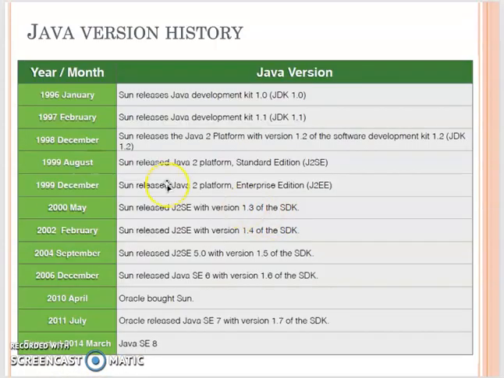Before we finish this video, here is a short history of Java versions. You can see we start from JDK 1.0 in 1996. Then after more than 20 years, we have Java SE 8. Now we actually have Java SE, I think, 14 or 13. So you can start as long as you have a JDK above 8.